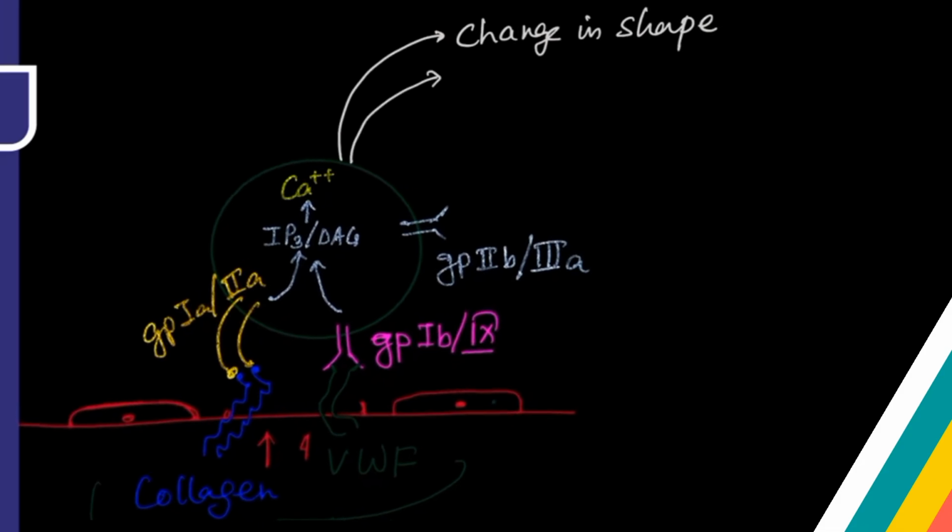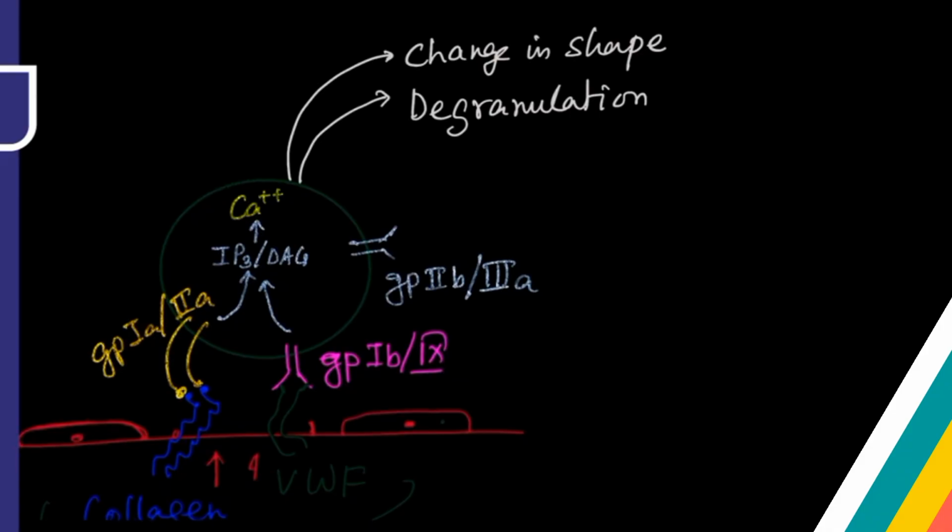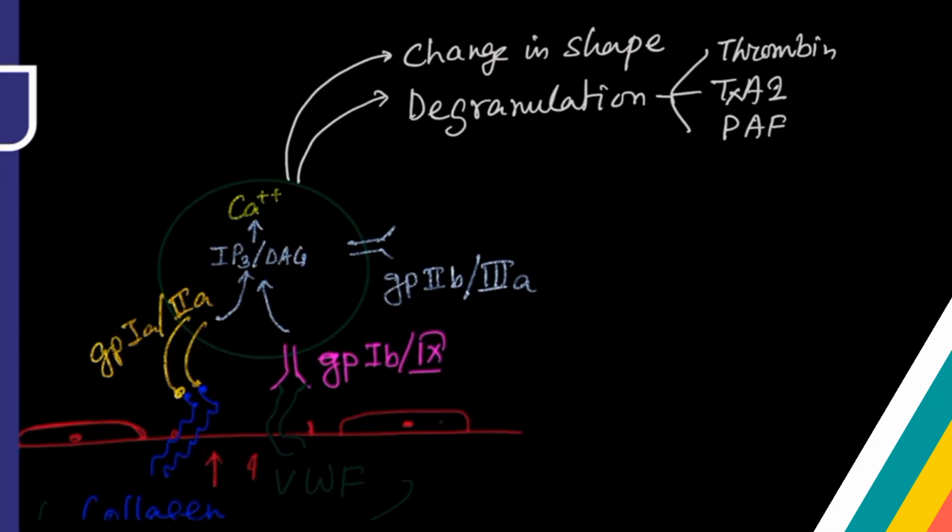Not only that, there will be degranulation of the platelet. We have already seen there are different types of granules in the platelet, alpha granules and dense granules, and they will secrete their components, like for example thrombin. Okay, thrombin will be released, thromboxane A2. Okay, not only that, platelet activating factor, all of these factors will be secreted due to this degranulation.